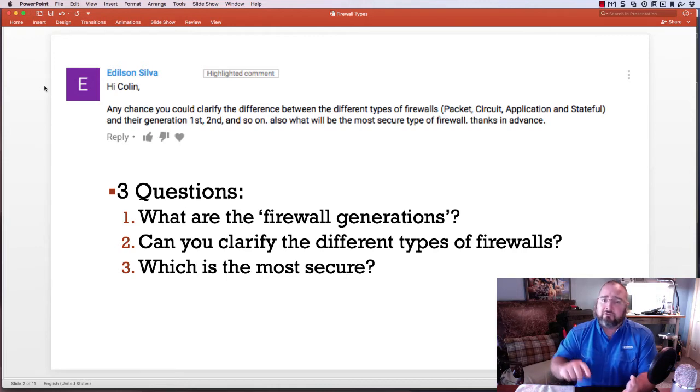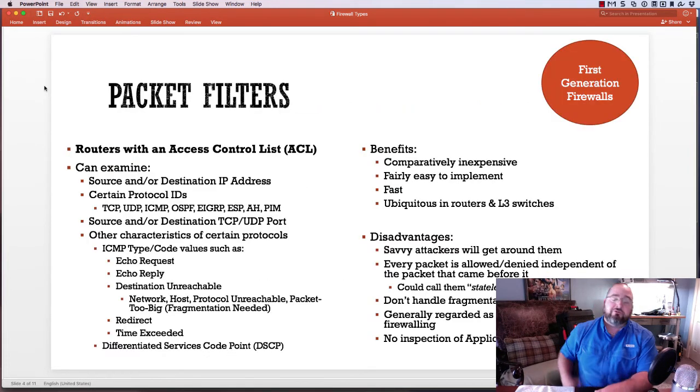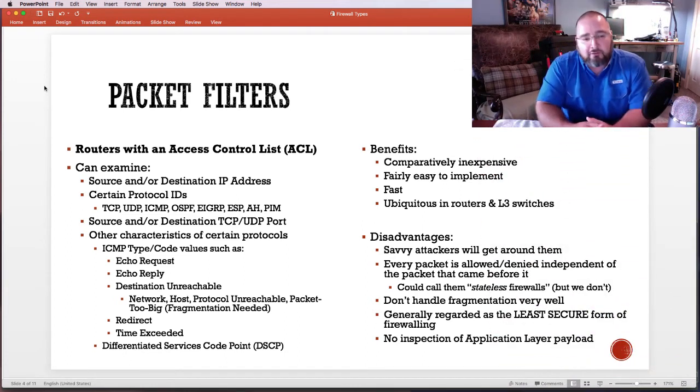First generation firewalls are packet filtering routers, second generation firewalls are stateful firewalls, and third generation firewalls are application layer or application level gateways. So let's talk more about exactly what that means. All the stuff on this slide, you can download in the links below. It's all there for you.